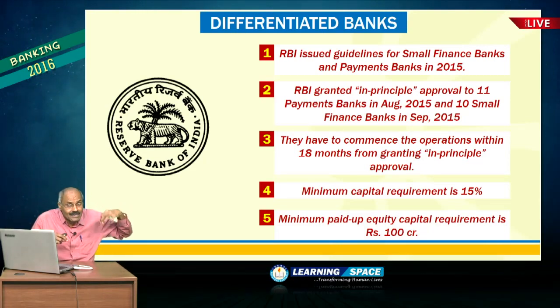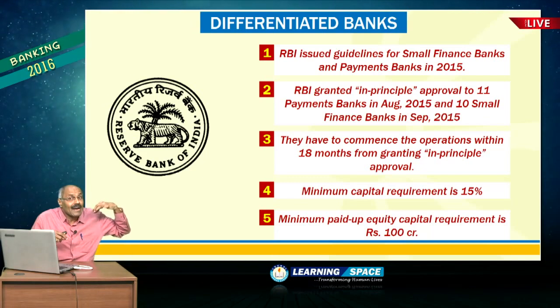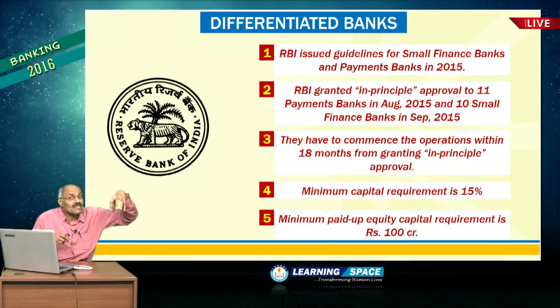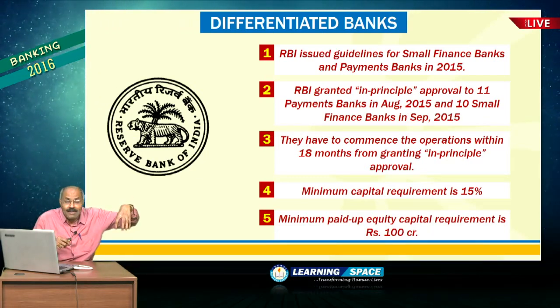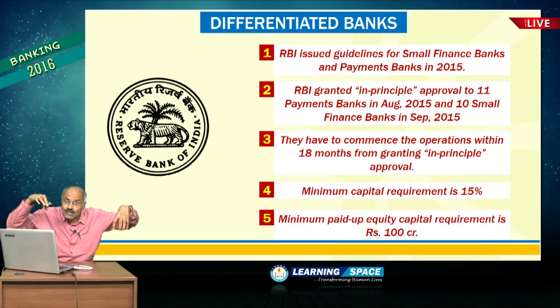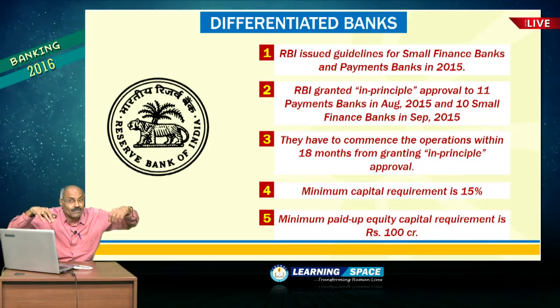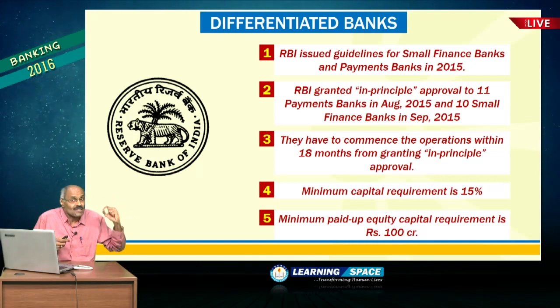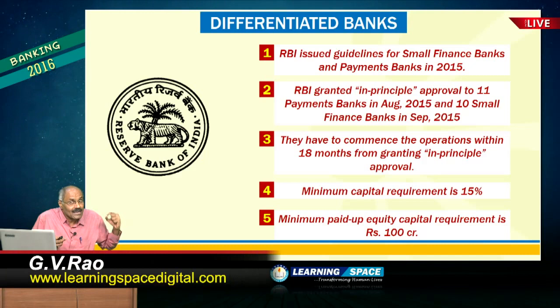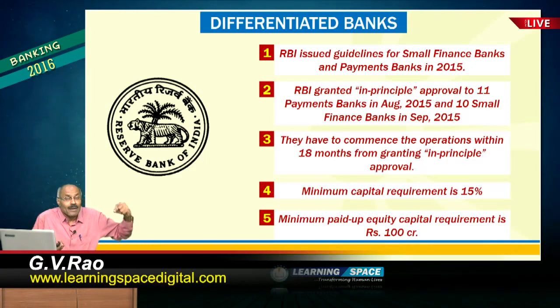The second major difference is that the capital adequacy ratio for universal banks is 9%, whereas the capital adequacy ratio for differentiated banks is 15%. So, these two are the major differences, and Reserve Bank of India gave in principle approval for 11 payments banks in August 2015 and 10 small finance banks in September 2015.